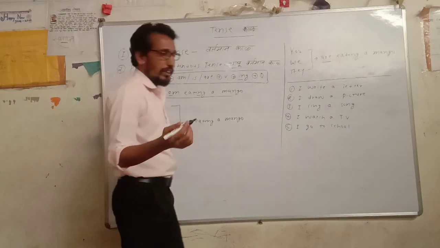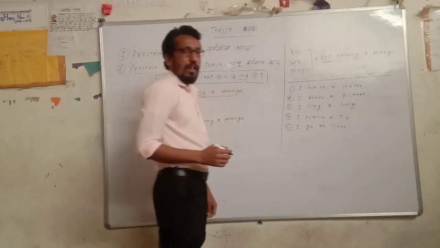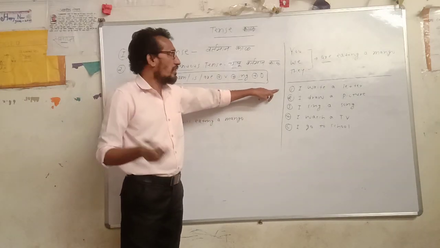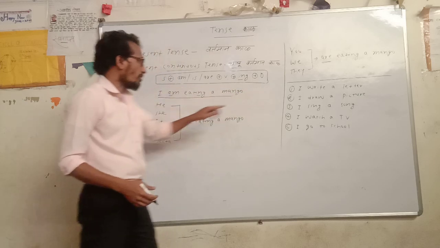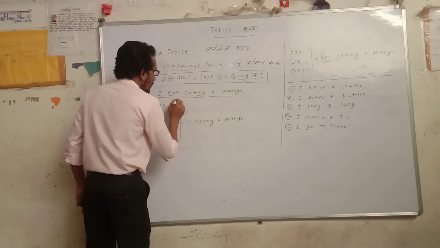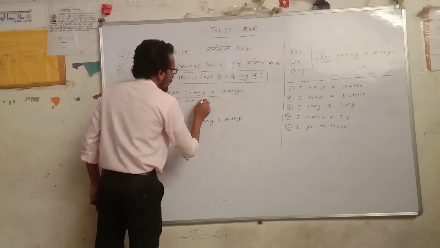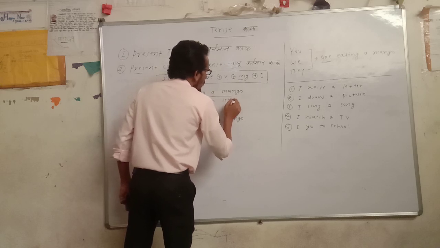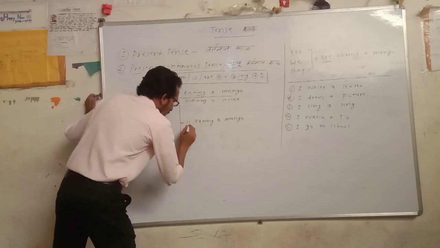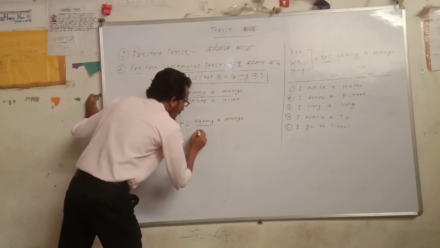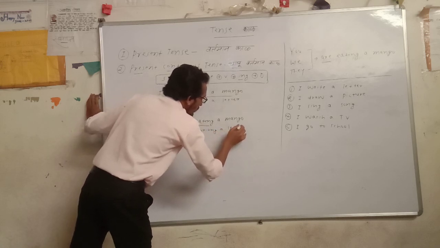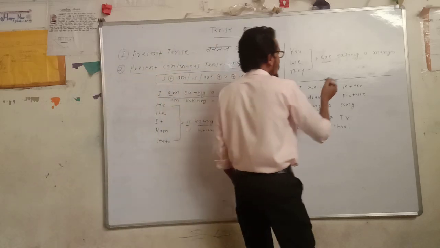Okay. So here we should take another example. I write a letter. This is the simple present tense. What will it be in present continuous tense? I am writing a letter. Eating की जगह पर क्या आएगा? Writing a letter. Then he, she, it remain the same. Here are is the same as it is.